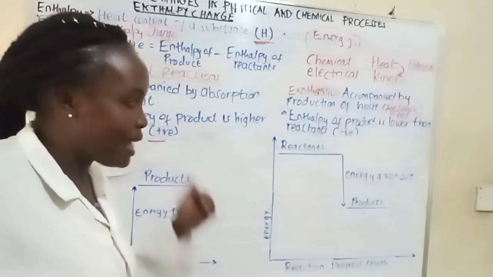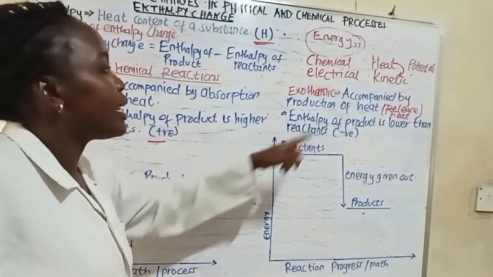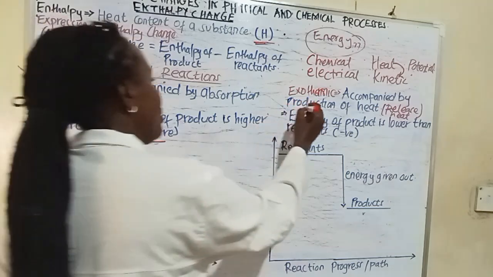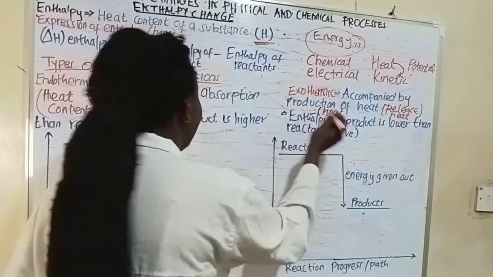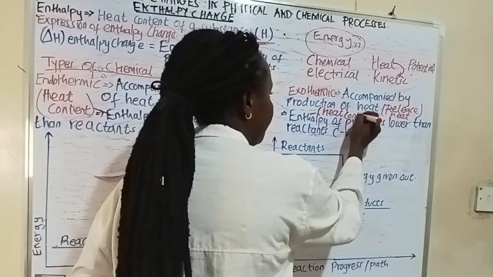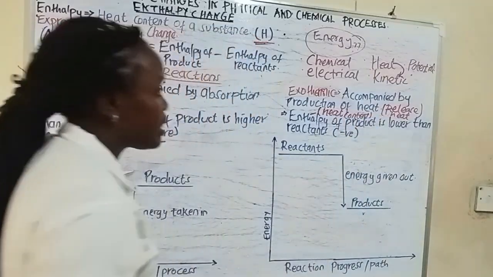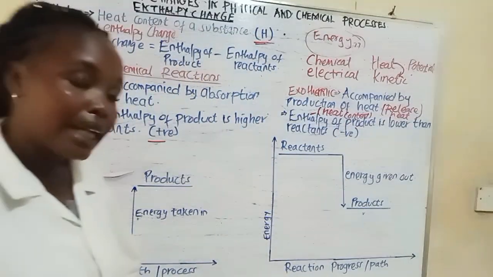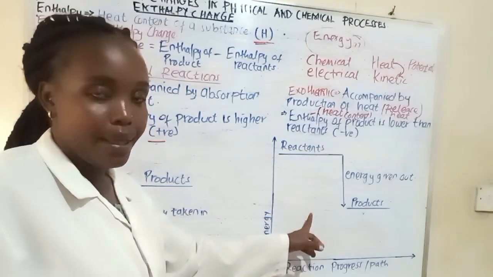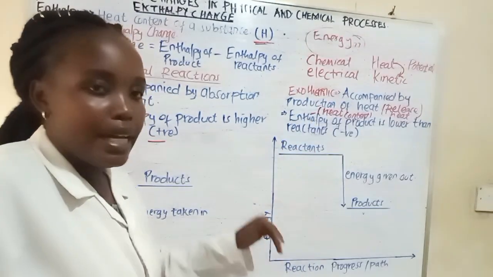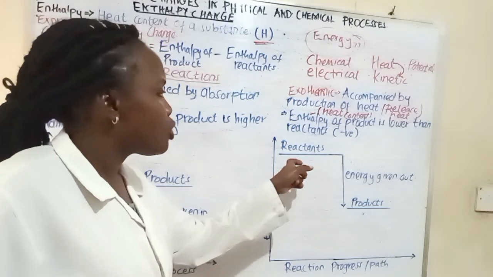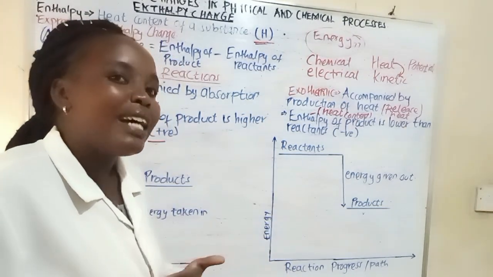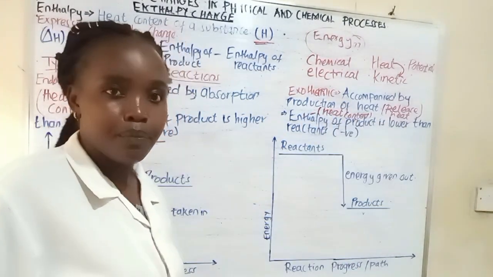That means that the enthalpy, remember we said enthalpy is what? I'm going to repeat again for those who don't understand. It is the heat content, okay? So we are saying the heat content of your product is going to be lower than the heat content of the reactants, okay? Why? This is because when the reactants are reacting, we are releasing energy, okay?